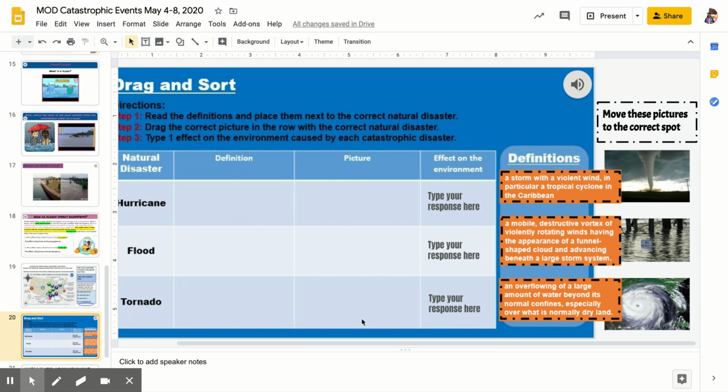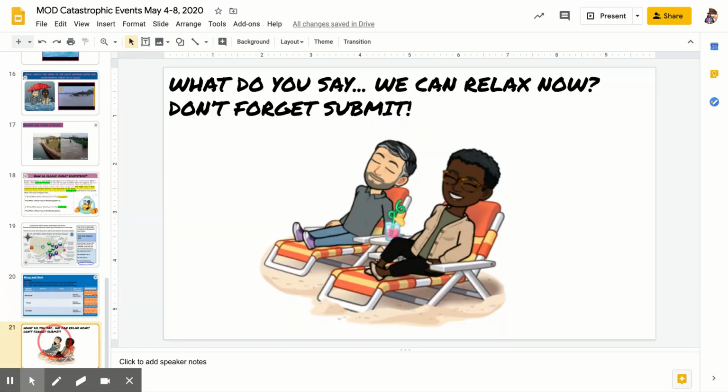And then after you've done that, you're going to come over here to effect. Like for a hurricane, say I put the definition and the picture. What's one effect that it has on the environment? That's what you'll type here. You can delete "type your response here" and type what one of those effects are. And if you're not sure, you can always scroll back up and look at what you did in your other assignments, like the article, because we talked about the effects in those. So use those resources, and these are all the assignments that you have for the week.